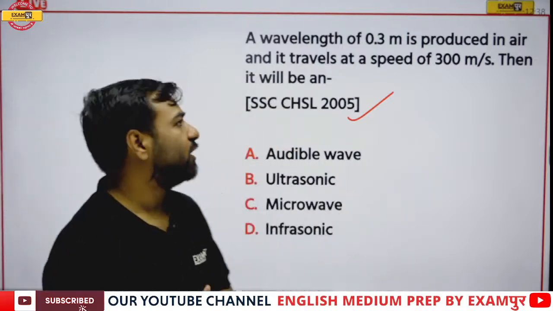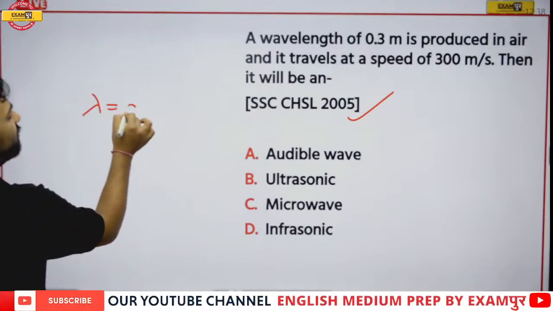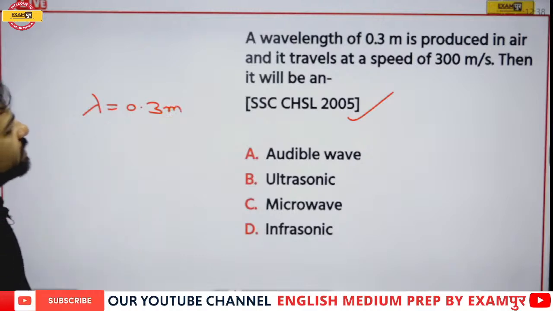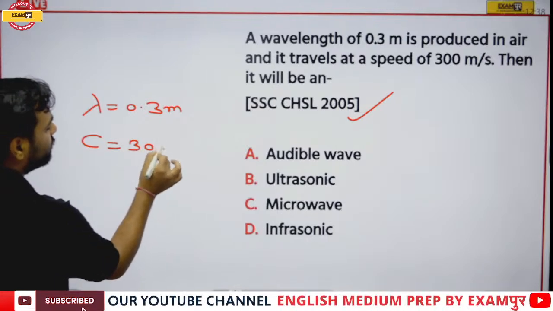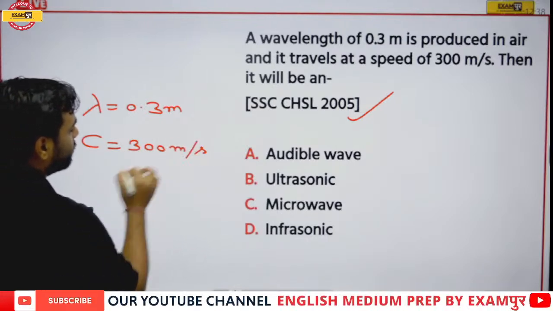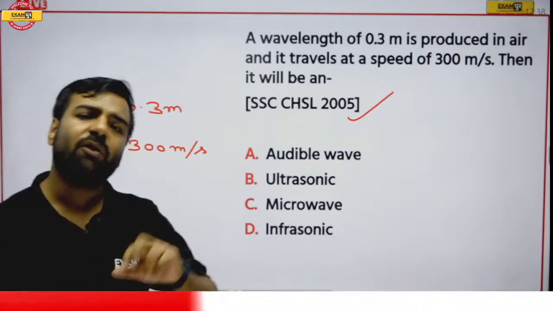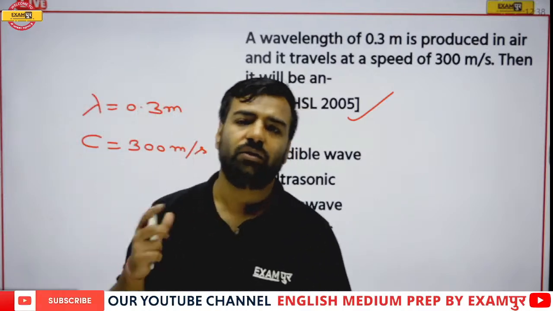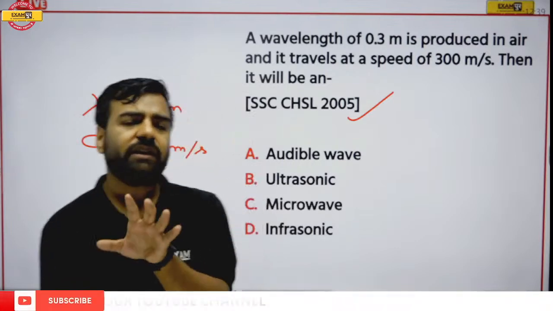See, if I talk about this question, there is a wavelength given, which is 0.3 meters. And the speed given is 300 meter per second. Now, if we need to calculate the frequency, how will we calculate that? Is there anyone who wants to answer so that I can go with the explanation part? I have written the data.